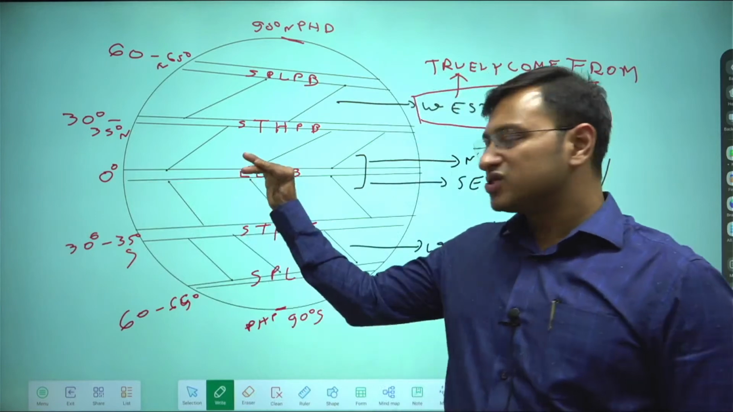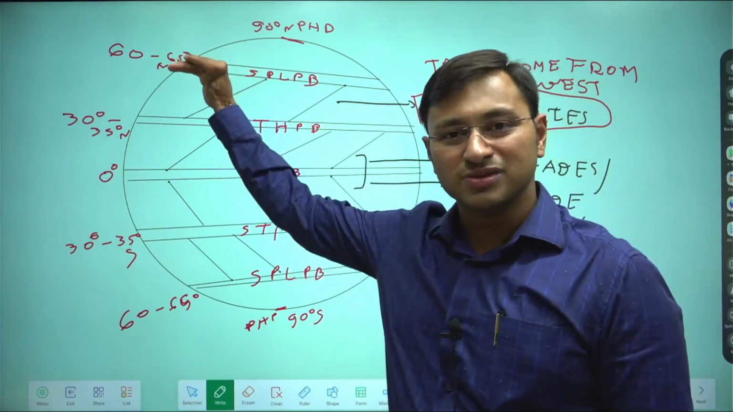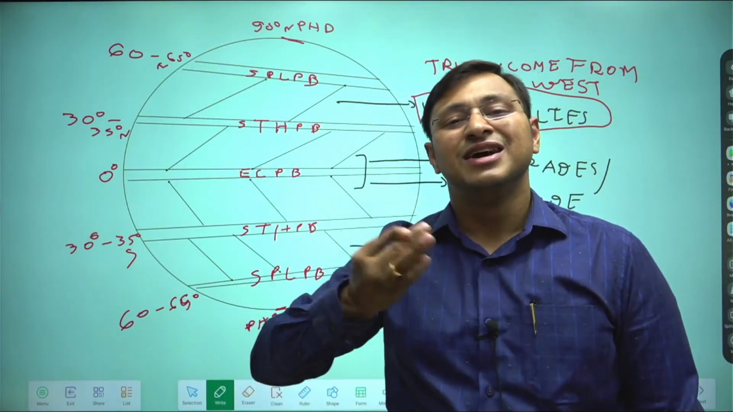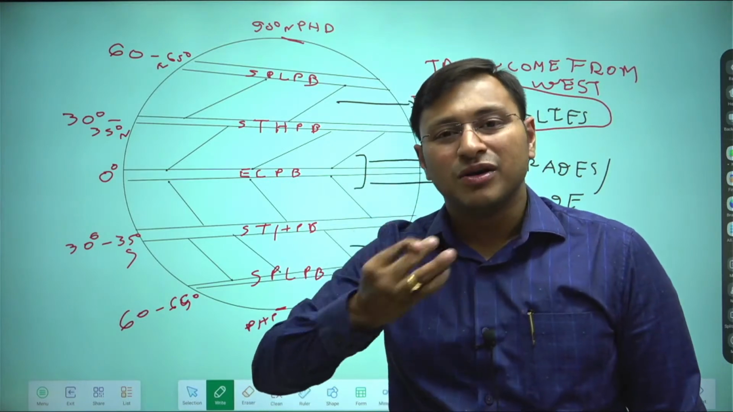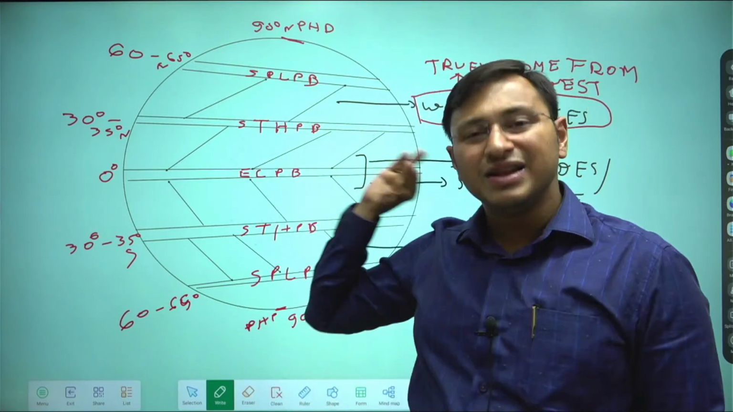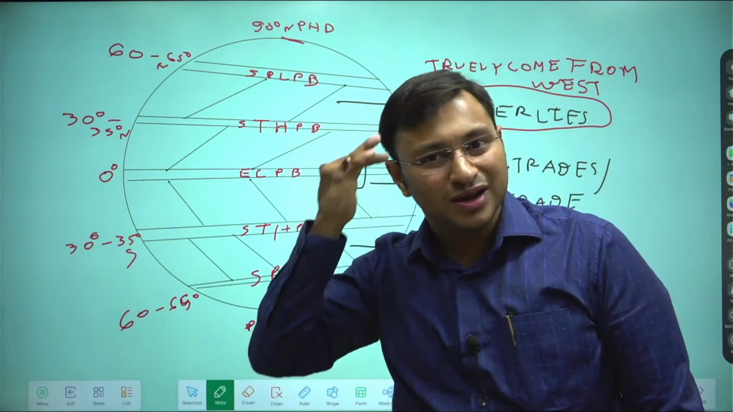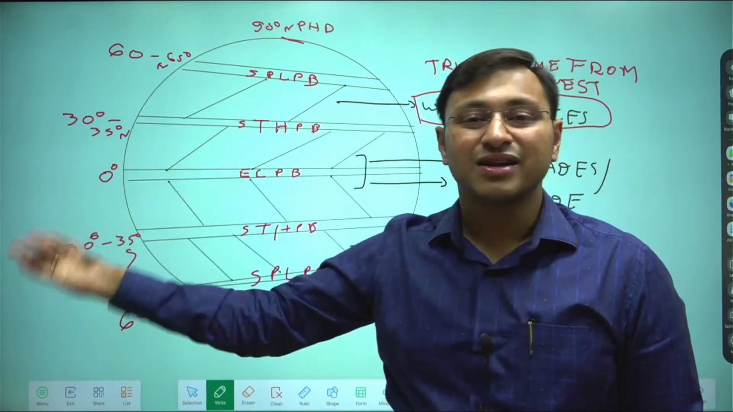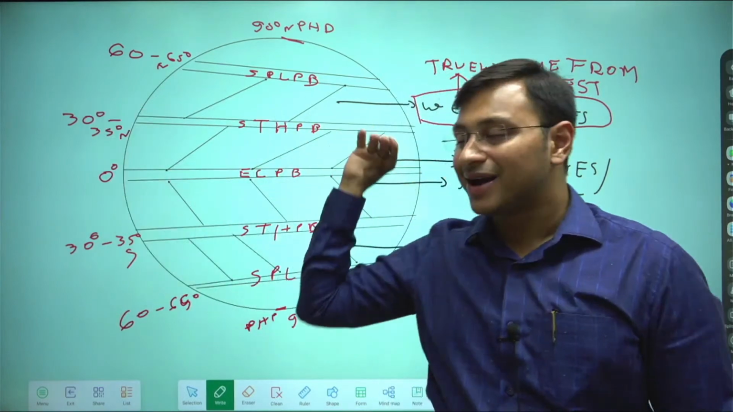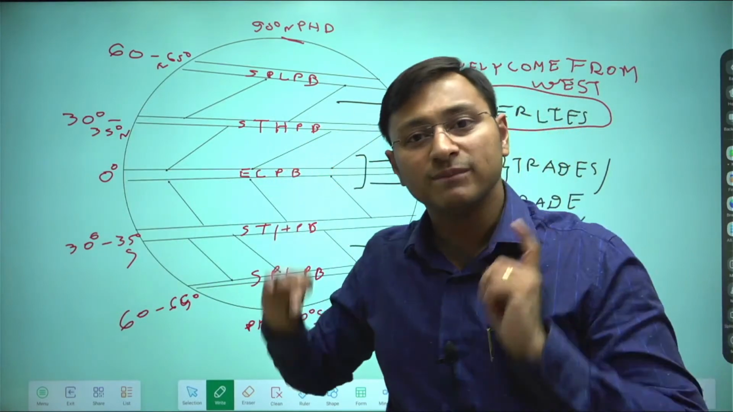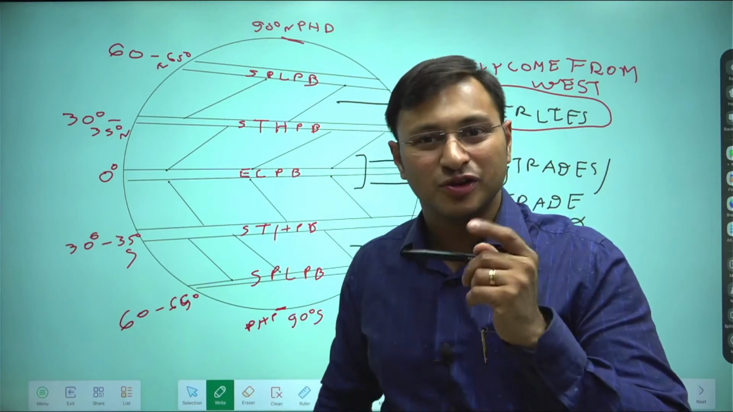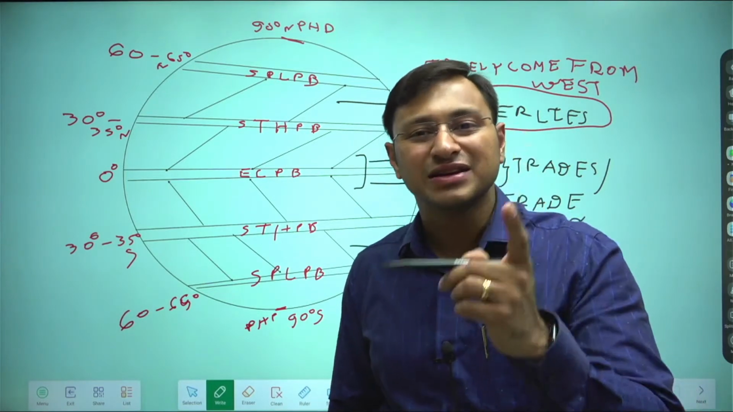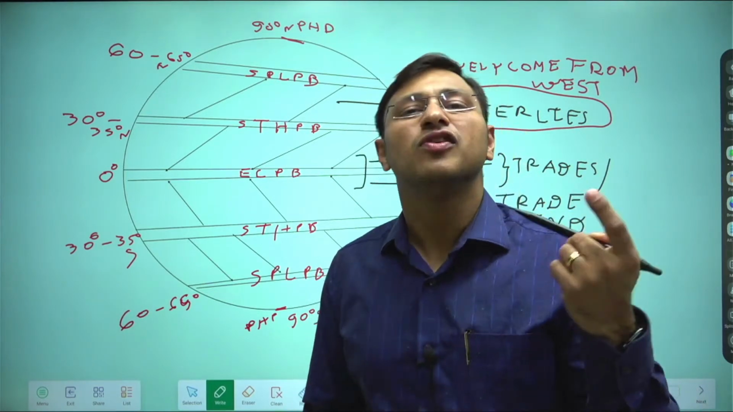Why? Because as we move away from the equator towards the poles, the Coriolis force is increasing, and because of this the deflection will increase. And mind you, if the westerlies are coming with even more speed, then they will again tend to come properly from the west. And guys, this knowledge is very essential for understanding the higher level concepts of jet streams and Rossby waves too.